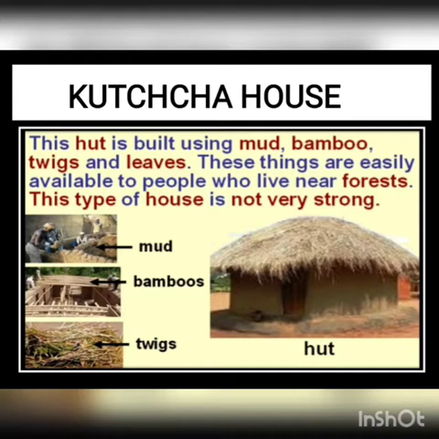Next house is Kacha house. This hut is built using mud, bamboo, twigs and leaves. These things are easily available to people who live near forests. This type of houses are not very strong, as you all can see. Generally, these kinds of houses are found in villages.